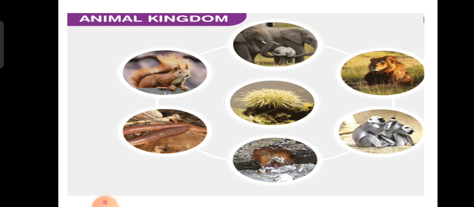Monkey jumps here and there and eats banana. Garden lizard eats some leaves and insects. Rabbit eats carrot and lives in burrow holes. Grasshopper eats all the leaves. Tortoise eats leaves and lives both in water and on land.